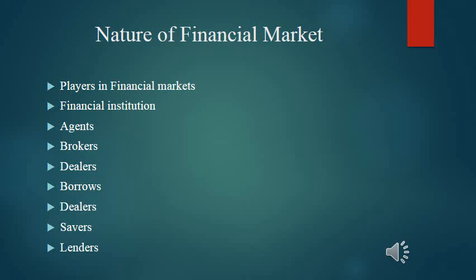We know that there are different financial institutions or players in the financial market. The main participants in the financial markets are financial institutions, financial agents, brokers, which may be financial institutions or merchant banks, etc. Then dealers, moneylenders, borrowers, savers, lenders, and others who are interconnected by law, contract, or connection network are the major players of the financial market.